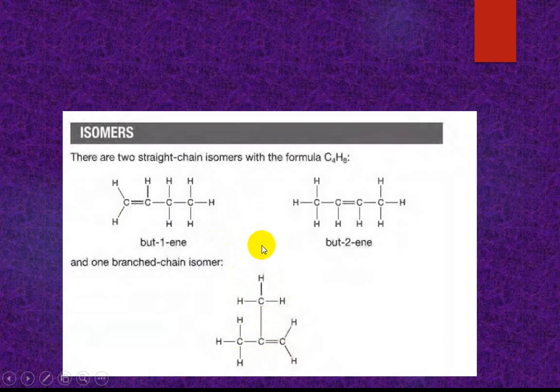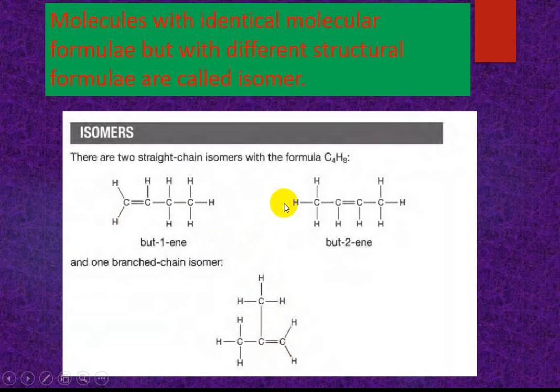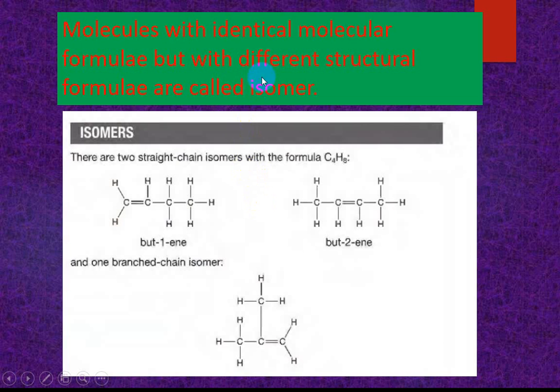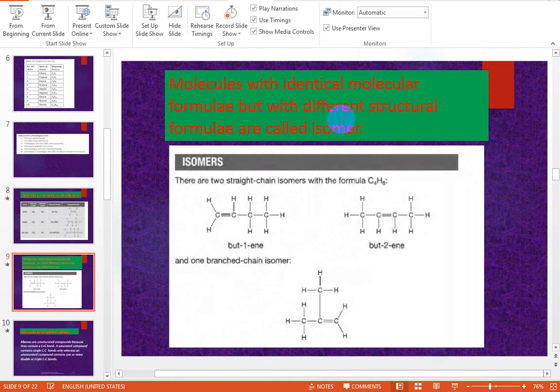These are all isomers of C4H8. Molecules with identical molecular formula but with different structural formulae are called isomers. Molecules with identical molecular formulae but different structural formulae are called isomers.